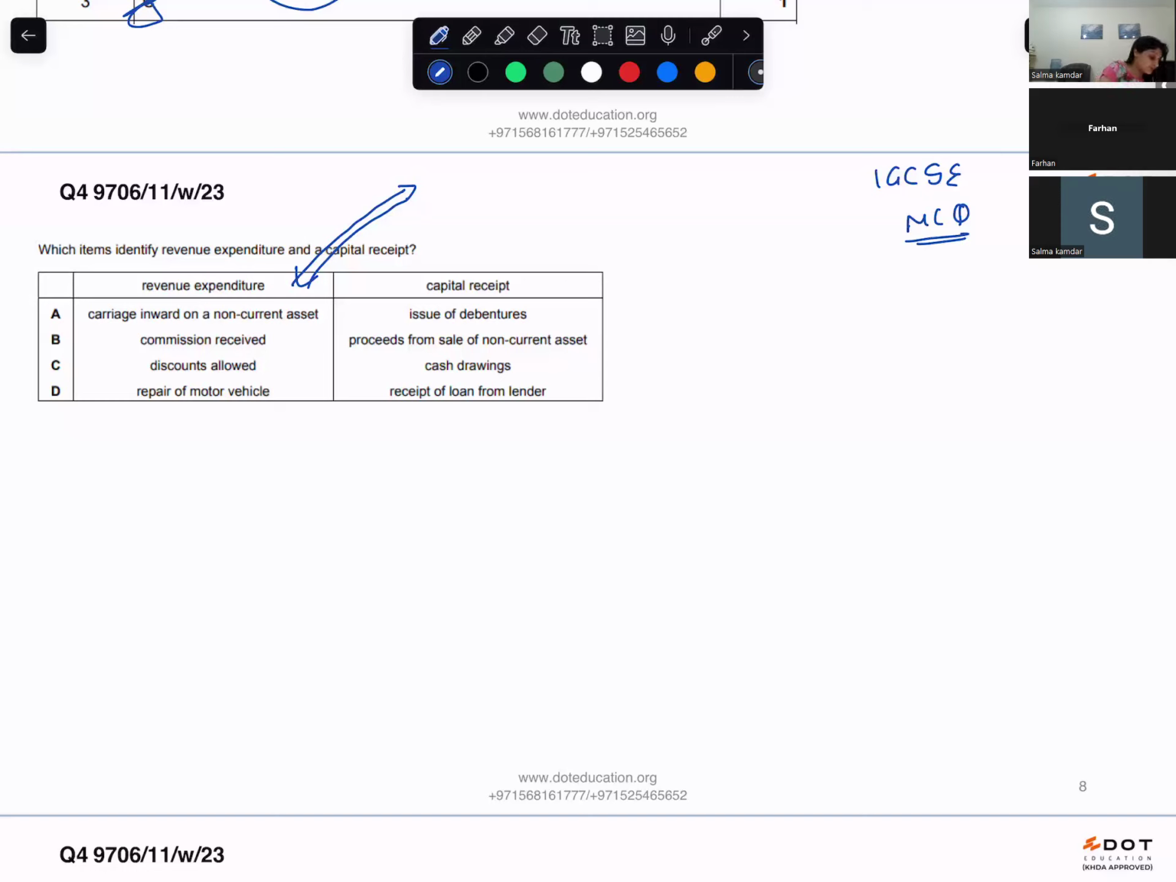When it is a recurring expenditure for your day-to-day expenses, it is a revenue expenditure. Carriage of non-current asset is a capital expenditure. Received cannot be expenditure. Discount allowed is also a revenue expenditure, and repairing is a revenue expenditure. Now I have to choose between option C and option D.